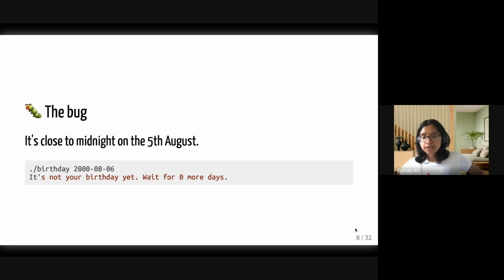But I actually tried to test this yesterday, was up late at night making sure that this program was correct. And it was around midnight, and I ran it. I ran it midnight yesterday with the day today. And it said that it wasn't my birthday yet, which was true. But it told me to wait for 0 days. And that shouldn't happen.